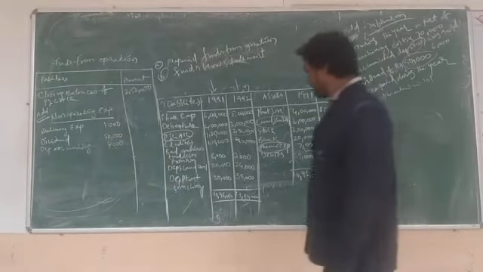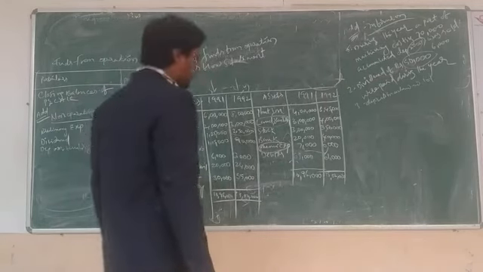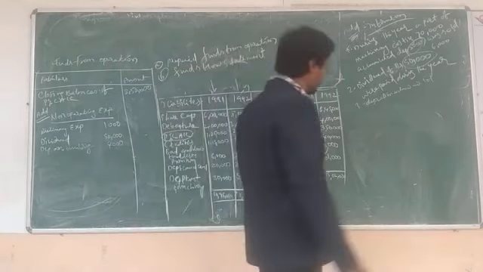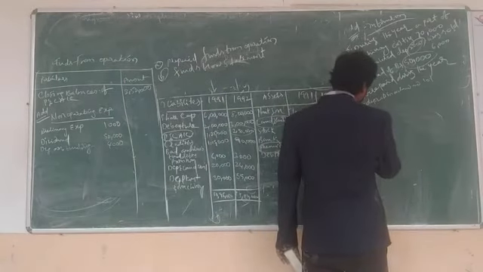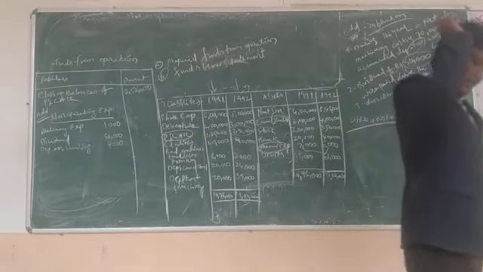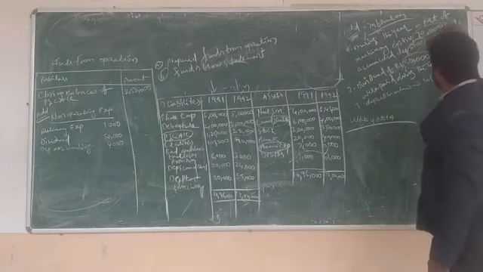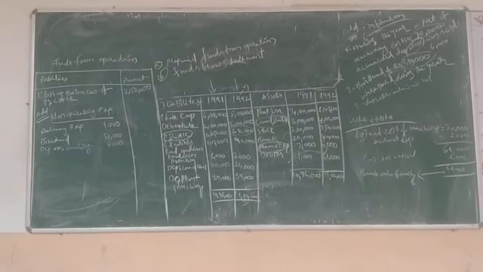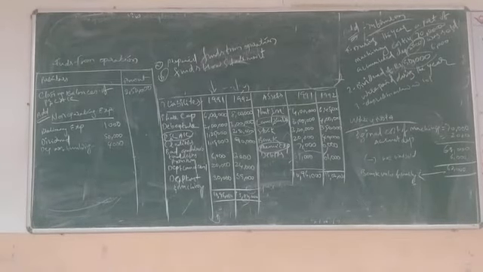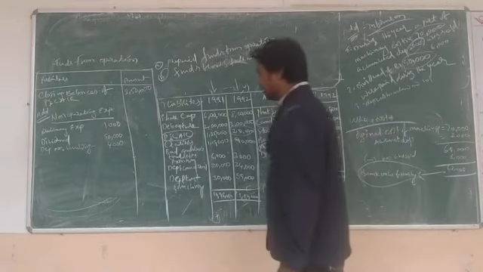So what is the amount we have in this table? Okay, what is the actual amount? Working notes. Original cost of machinery: 70,000. Now the book value is 62,000.